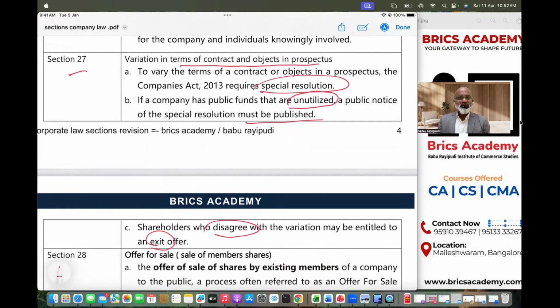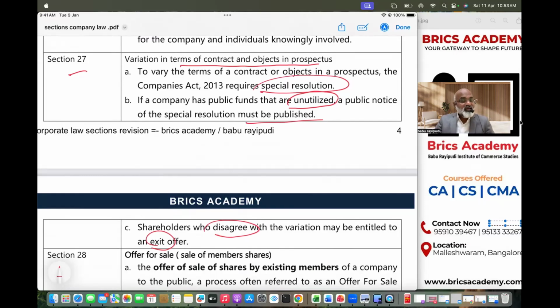Section 27 talks about, can company change terms and conditions in the objective that is mentioned already in the prospectus? Yes, company can change the terms and conditions and objectives in the prospectus if company satisfies three very important conditions. Number one, it has to pass special resolution. Number two, it has to be published. Number three, if in case any shareholder has not given consent, the shareholders who have not given consent are called dissenting shareholders. And for them, you have to give them exit option. Exit option in the sense majority shareholders and promoters have to buy their shares and send them off.